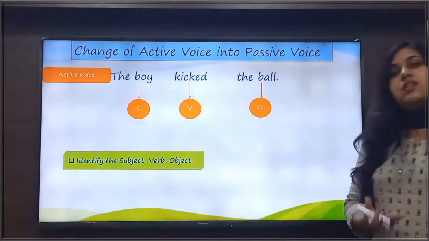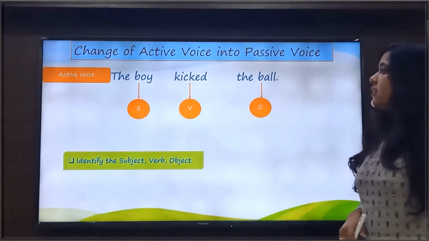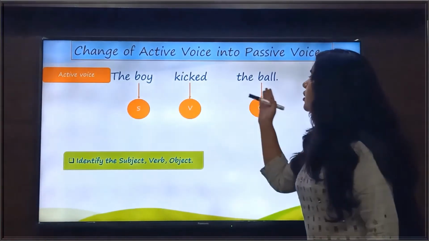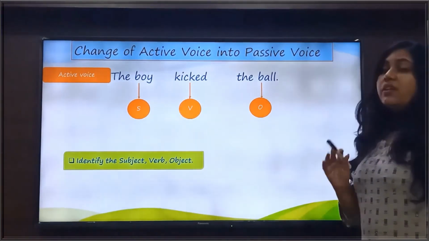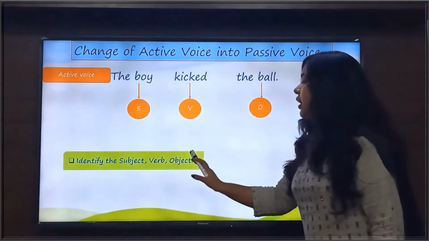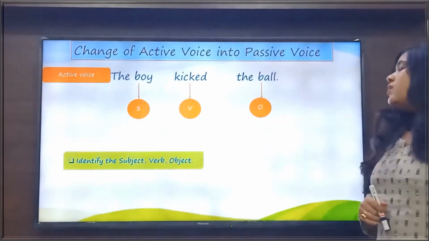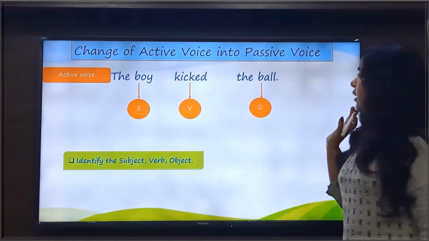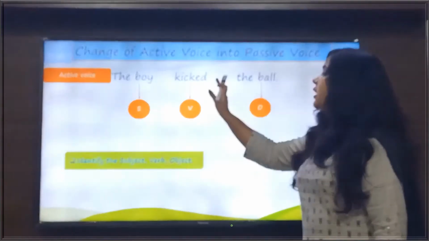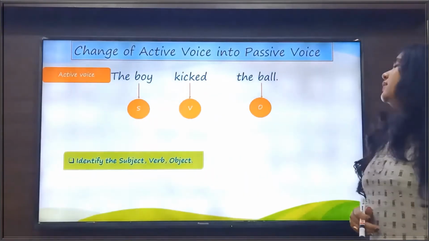Now we see the basic rules of changing the sentences from active voice to passive voice. So the sentence is, the boy kicked the ball. And the first rule is, identify the subject, verb and object. This sentence is in active voice. And in the sentence, the boy is the subject here, kicked is the verb, and the ball is the object of the sentence here.